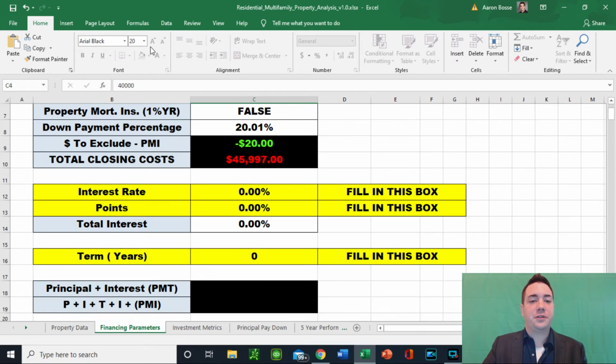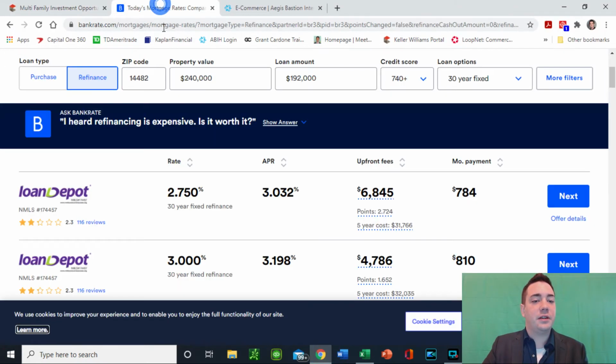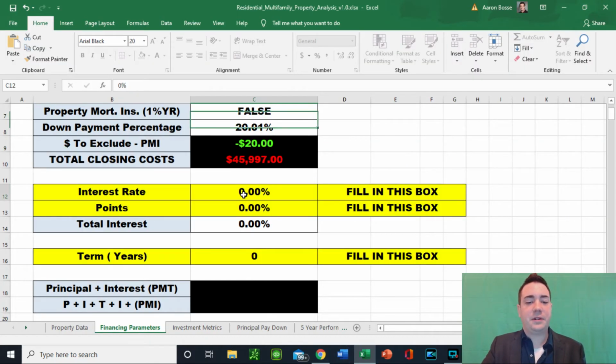Now, interest rates. So this is why I had brought up today's interest rate. So for a 30-year fixed, we're between 2.75 and 3%. Basically, what I'm going to do, I'm going to put 3% in there. If you deal with points, if you know what points are and you've gone through real estate investing before, you can add those in there. I'm going to omit those for the time being, and I'm going to do a 30-year mortgage.